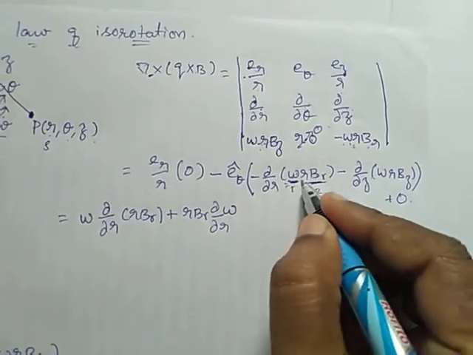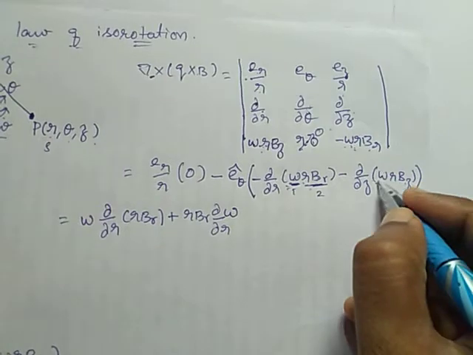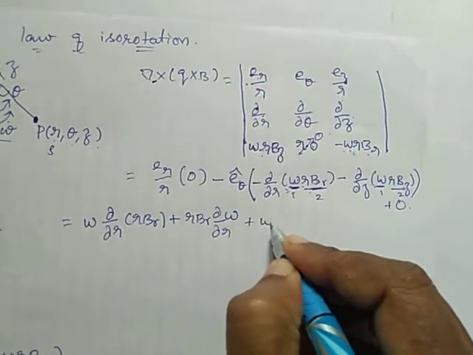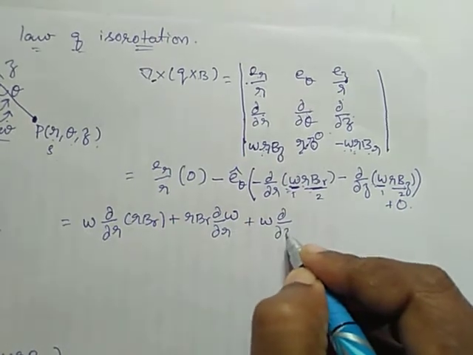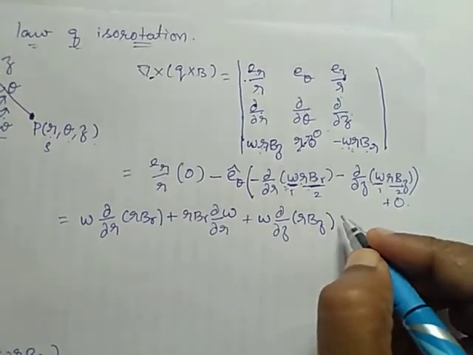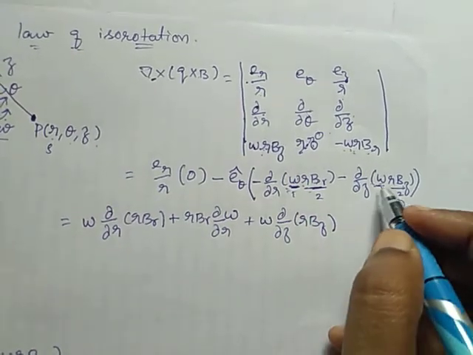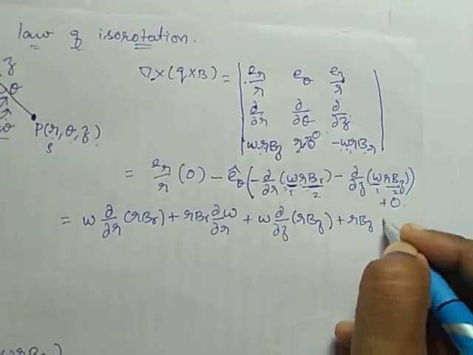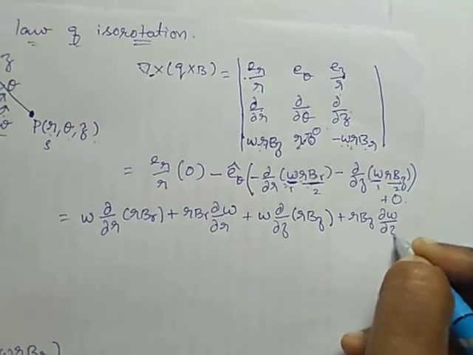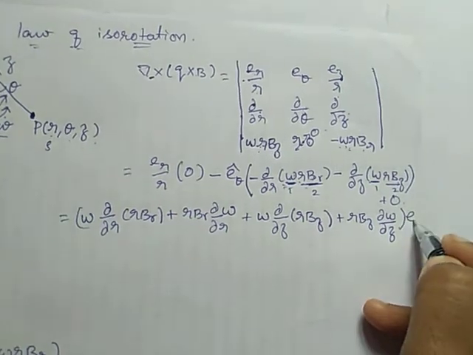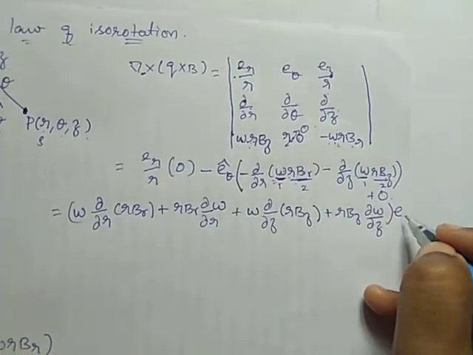Similarly, use the product rule here: omega as one term, RBZ as the second term. Plus omega dou by dou z of RBZ plus RBZ of dou omega by dou z, of E theta cap.